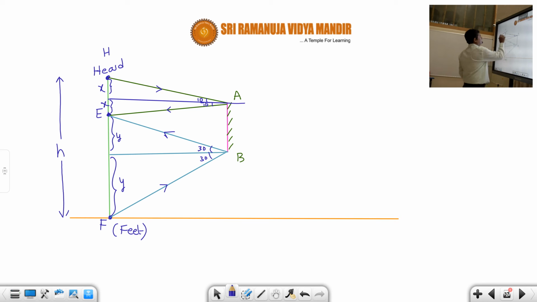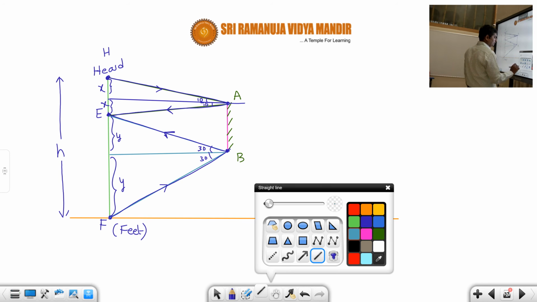Once again, I am telling you that first from the head one incident ray should come like this, and then it should go into the eye. Then from the feet one incident ray should fall on this, and then it should enter the eye. So this is the minimum size of the mirror required. If the mirror size is this much, he can see his entire height h. Now if you extend it back, you will get the person seeing himself as an image in the mirror.